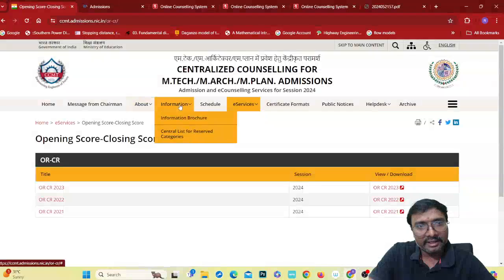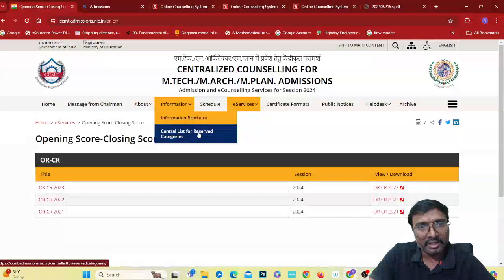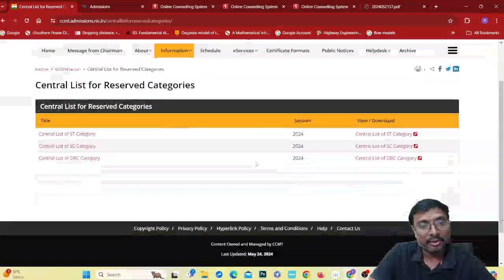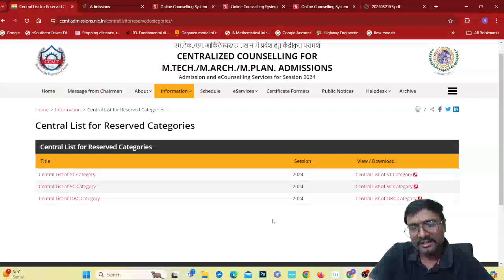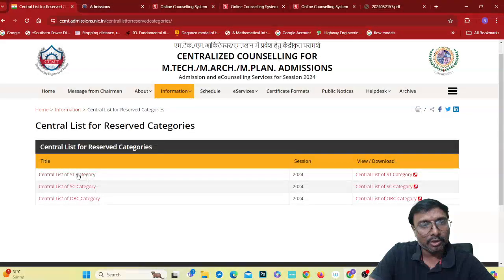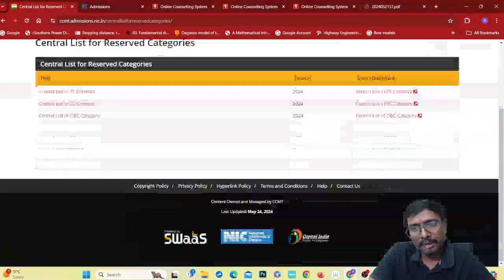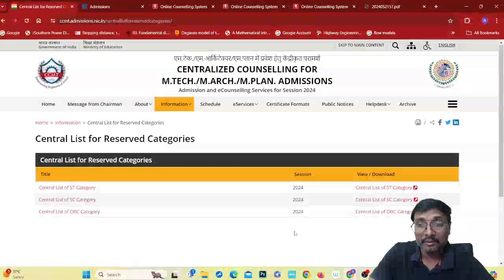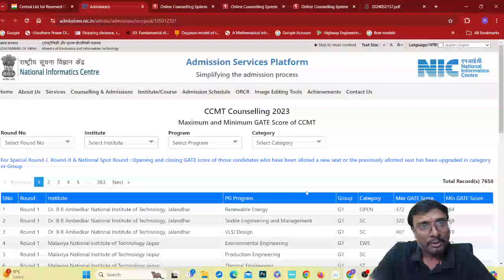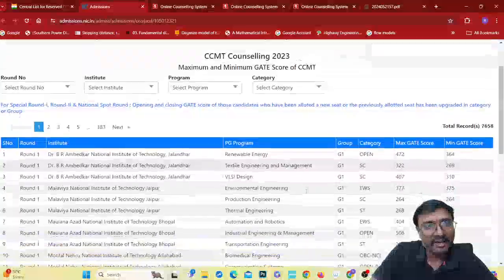These are all the information you have. Then there are the reserved categories, which reservation you belong to, because state reservation categories and central reservation categories can be different. If you want to check whether you belong to the SC, ST or OBC category, you can check from this list which categories are considered under SC, ST and OBC from the central government point of view. You apply under this category, because in some states you may belong to one category in your state, but centrally it may be another category. Here I told you, this is the last rank and first rank.